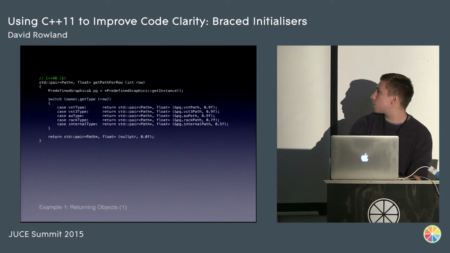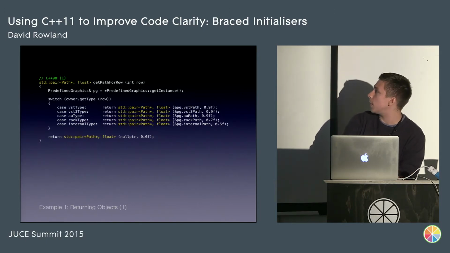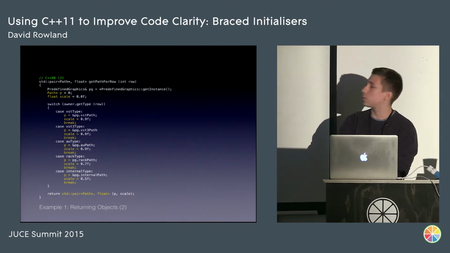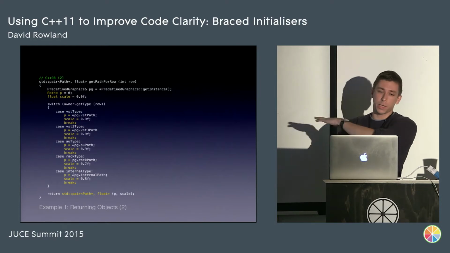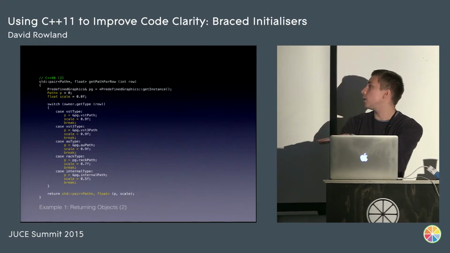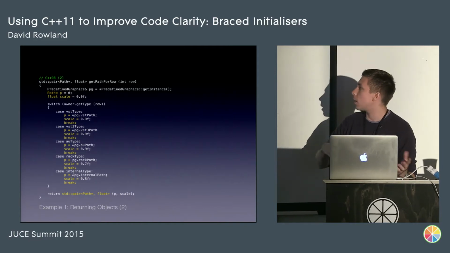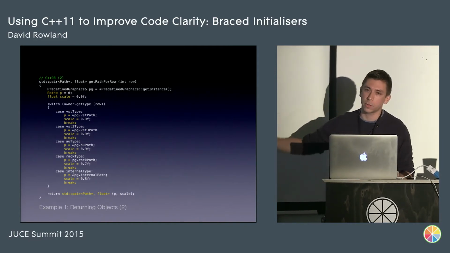So how do we go about trying to change this? Well, with C++98, we could perhaps declare the path and the scale once and then assign to it in the switch case. But then we've got all sorts of other problems. We now have to have these break keywords in there. And if we try and add a new type and we don't put the break, then you'll get fall throughs and you get the wrong type. And we've just made it more difficult to copy and paste.